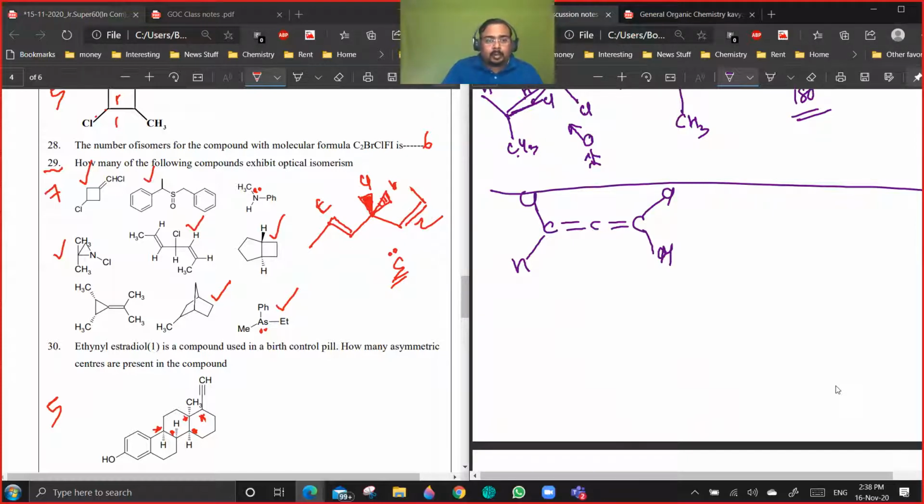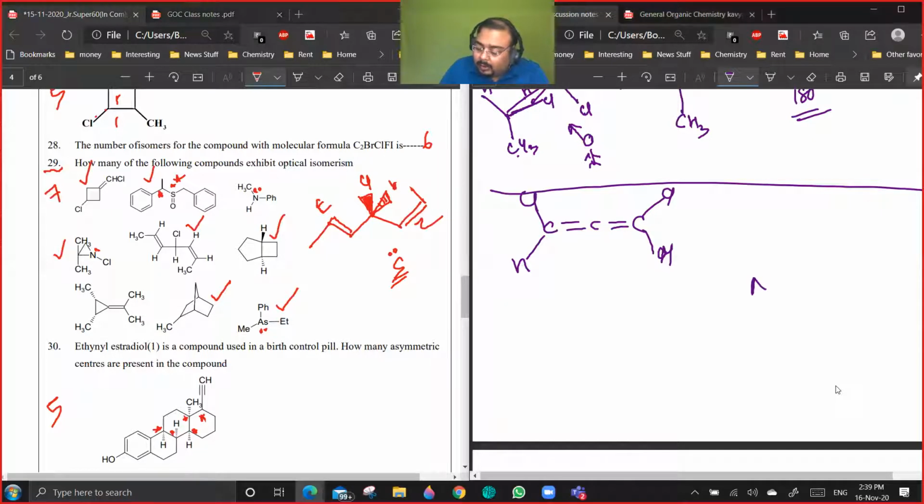Second case, this is having a chiral center, and this sulfur is also having a chiral center. It is an unsymmetrical molecule, so it will definitely be optically active. Nitrogen lone pair will show inversion, so it will be optically inactive. Is it clear? In this case, the nitrogen lone pair can't show inversion because the alkyl groups are bound by the ring. So this will be optically active. It cannot undergo inversion.